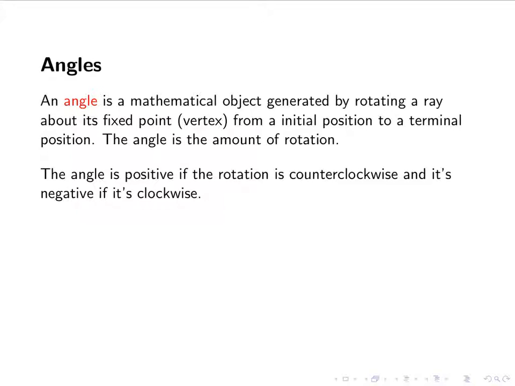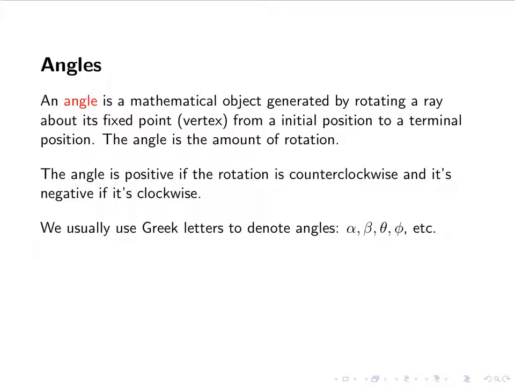So it's a little counterintuitive. The clock is actually showing out negative angles. We usually use Greek letters to denote the angles. So we have alpha, beta, theta, and phi or phi, depending on who you talk to. So you'll see these letters come up a lot.